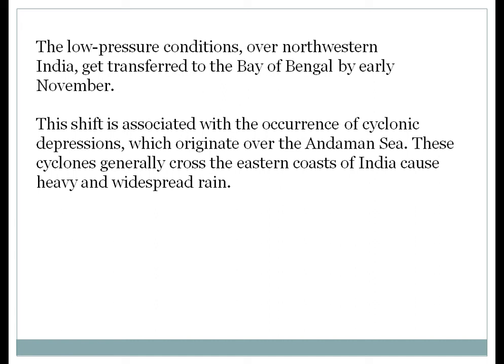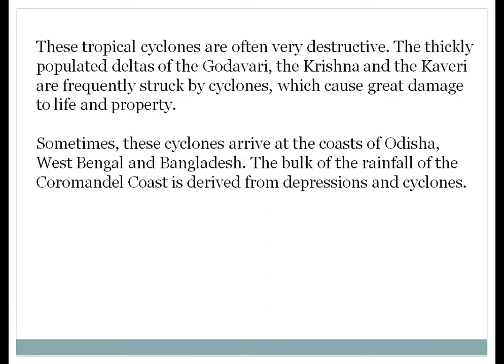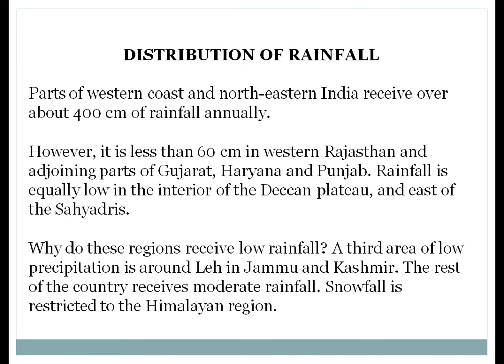Next, about low pressure. The tropical cyclones are often very destructive. Already we have seen the thickly populated deltas of the Godavari, Krishna and Kaveri are frequently struck by cyclones, which cause great damage to life as well as property. Sometimes these cyclones arrive at the coasts of Odisha, West Bengal and Bangladesh. The bulk of the rainfall of the Coromandel coast is derived from depressions and cyclones.